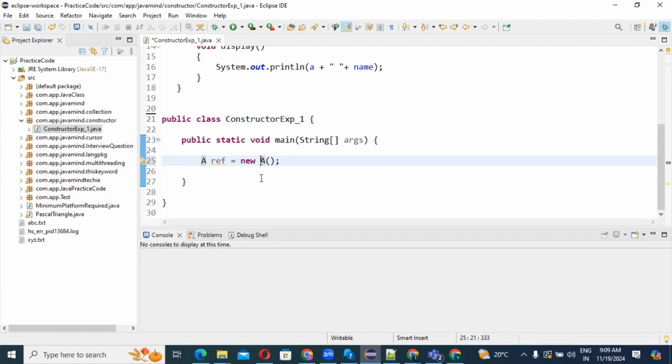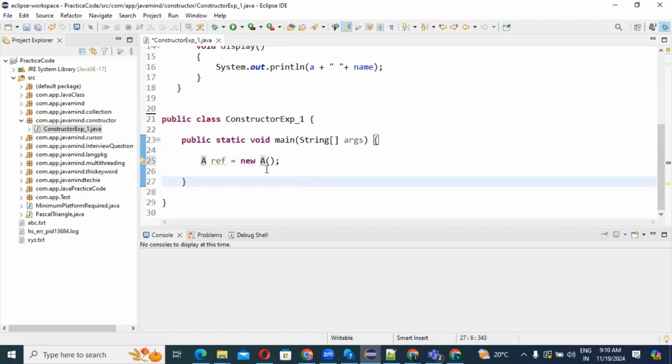Guys, keep this in mind. This is a constructor only, we are not doing anything else. So A ref equals new, you are going to create one object with the help of constructor only. Correct, guys? So it will automatically call.